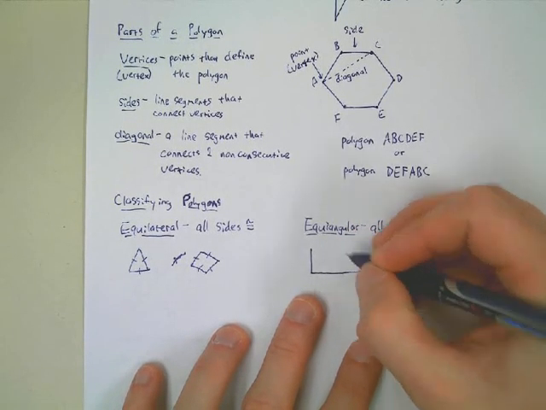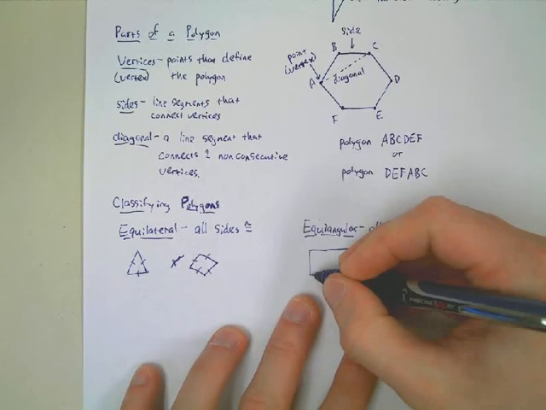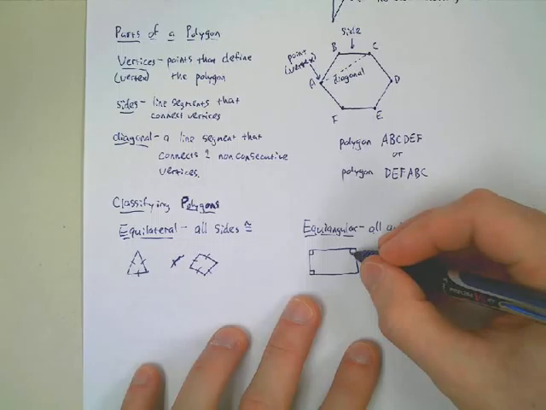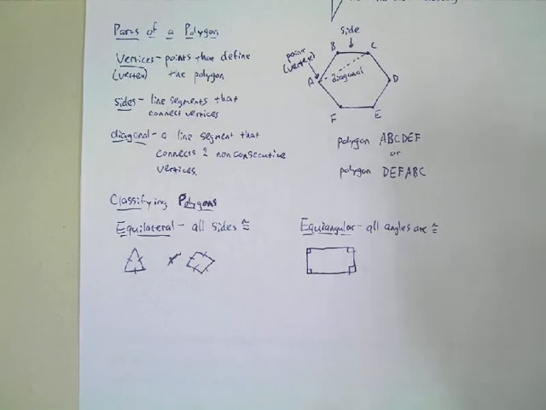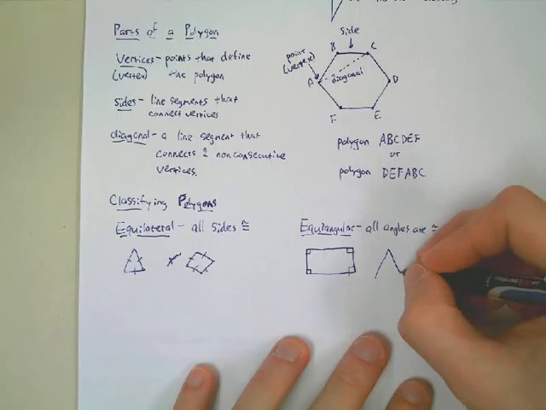You guys all know an equiangular quadrilateral by a different name, though. Rectangle. It's a rectangle, that's right. A rectangle is an equiangular quadrilateral. Right? You can also have an equiangular triangle as well. Like that.